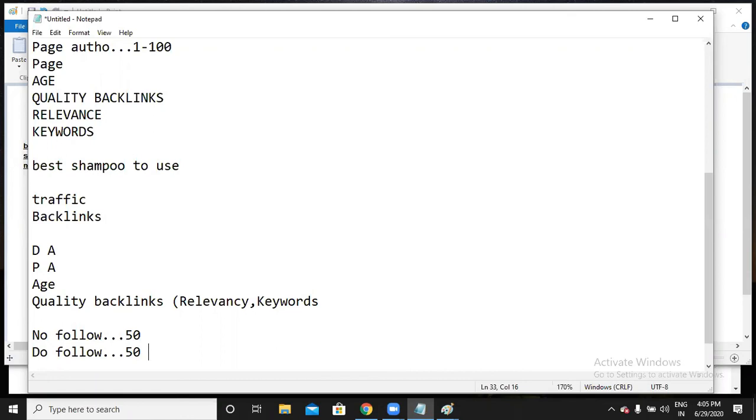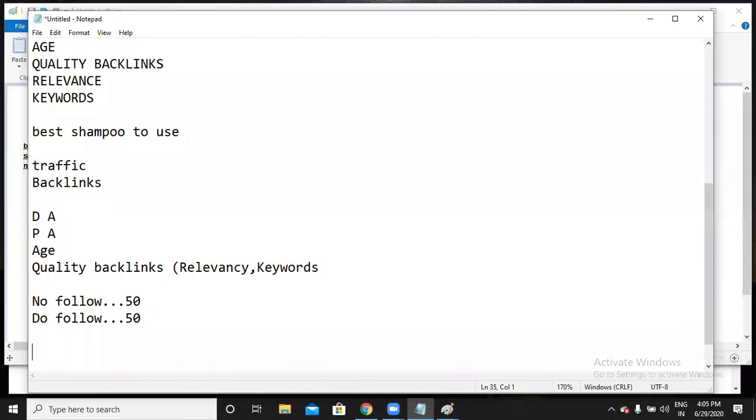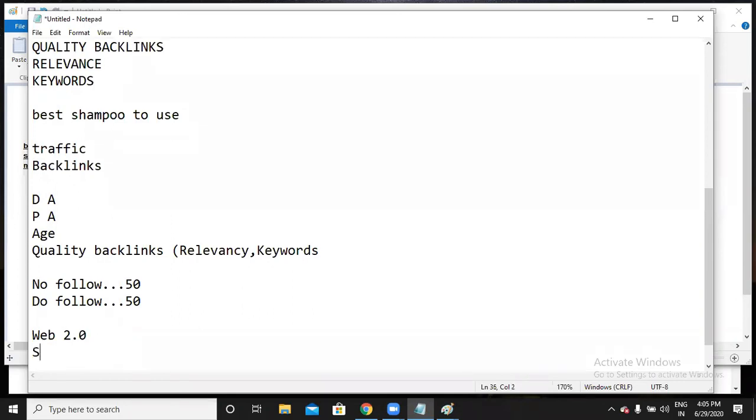So how to get backlinks and what are the techniques we're going to discuss. Let me list out the techniques. First, web 2.0 sites, social bookmarking. These are the techniques we are going to follow in order to get quality backlinks to our website. If you take any business standing on top, those websites are following this process.